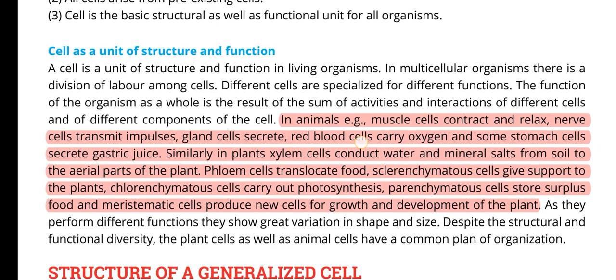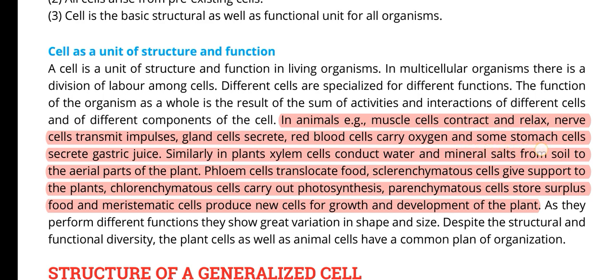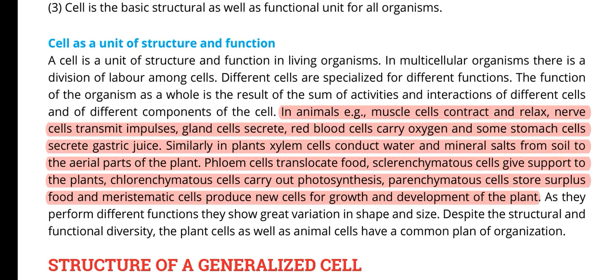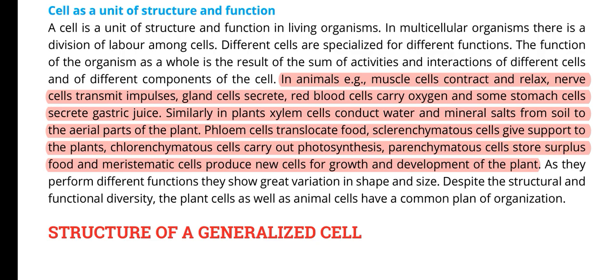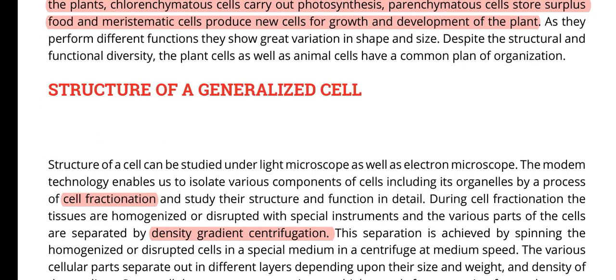Similarly, in plants, xylem conducts water and mineral salts from the soil to the aerial parts of the plant. Phloem translocates food. Sclerenchyma gives support to the plants. Chlorenchyma cells carry out photosynthesis. Parenchyma cells store surplus food, and meristematic cells produce new cells, or we can say the development of the plant.